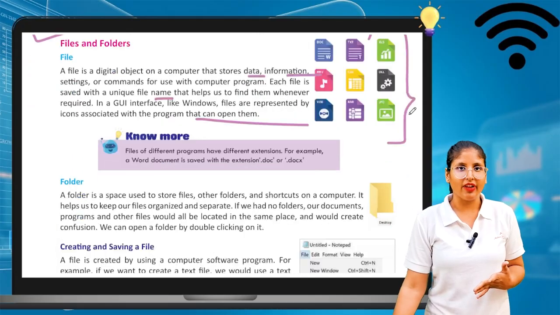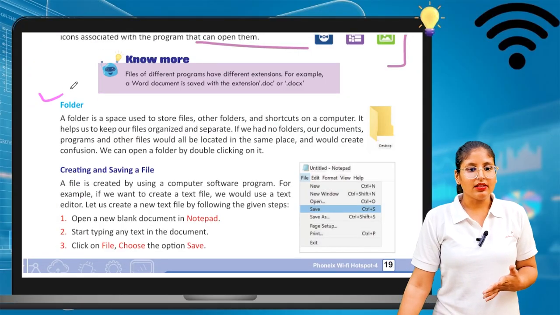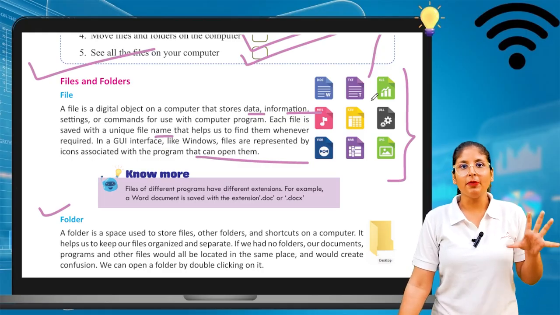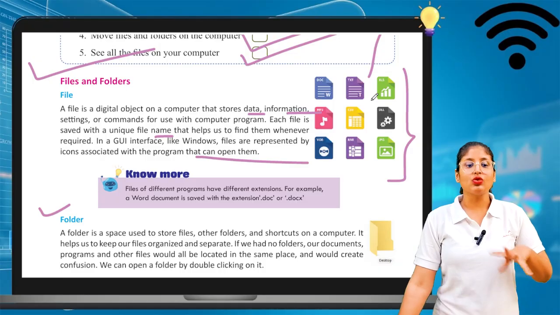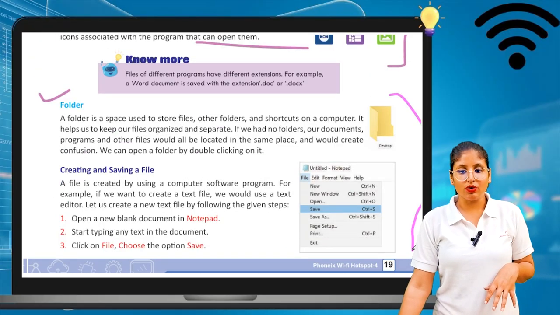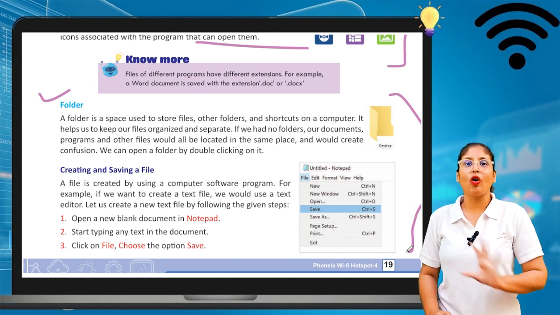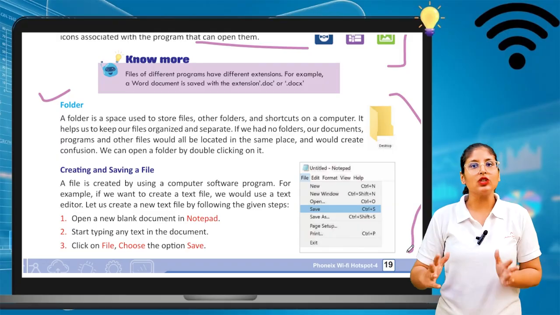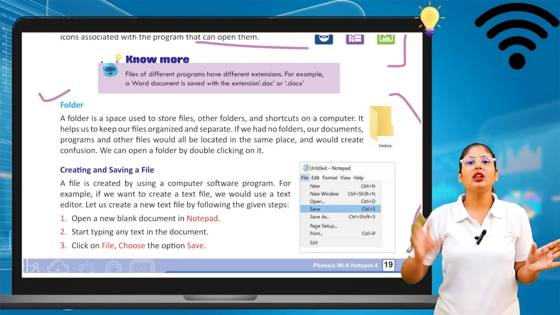Okay, this is the file. Different files are there in the form of PDF, in the form of Word, in the form of JPG. So according to your information, we can store the files in your computer. Now we are also able to create folders, so that all your work should be organized. Like if you have to organize your work like maths work, English work, Hindi work, you can create a folder for that.